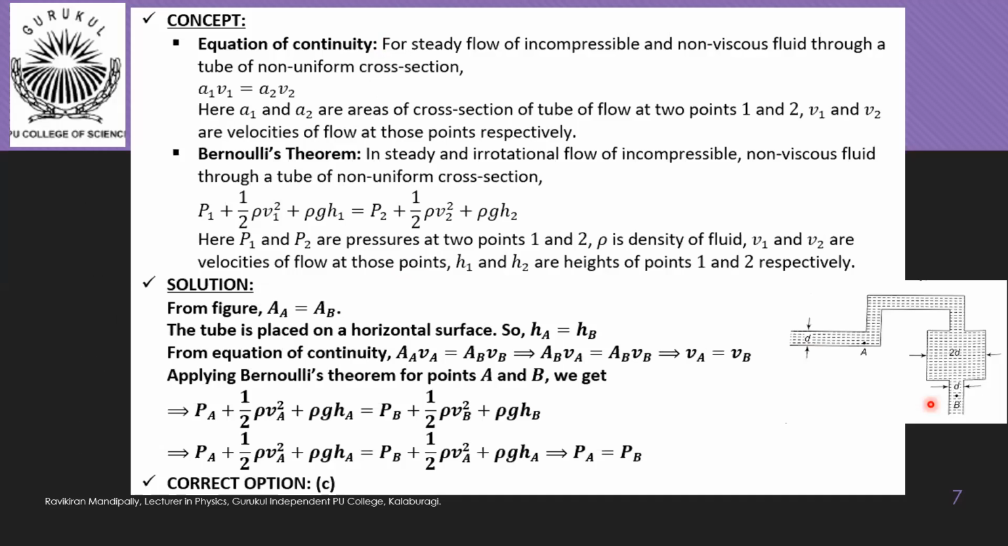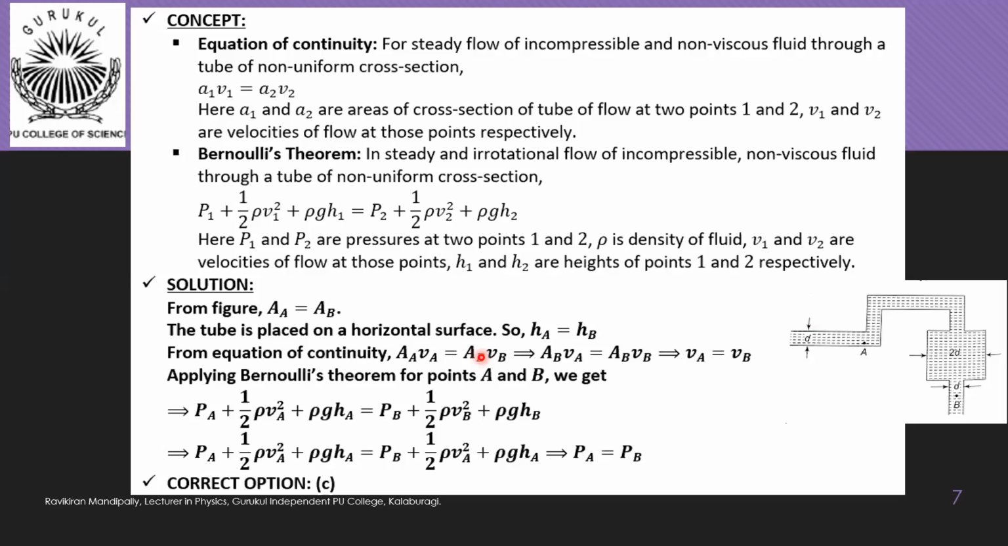So I'm mentioning that from figure A, the area at A is equal to the area at B. And also the tube is placed on a horizontal surface, and very clearly it is mentioned that both of them are at the same height. So HA is equal to HB. These two are inferences I am making from the diagram and question. Then I'm applying the equation of continuity here.